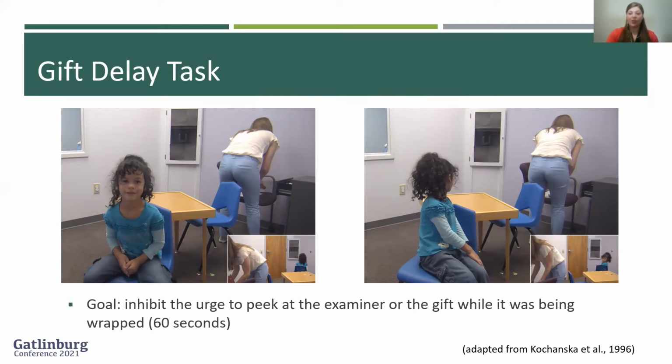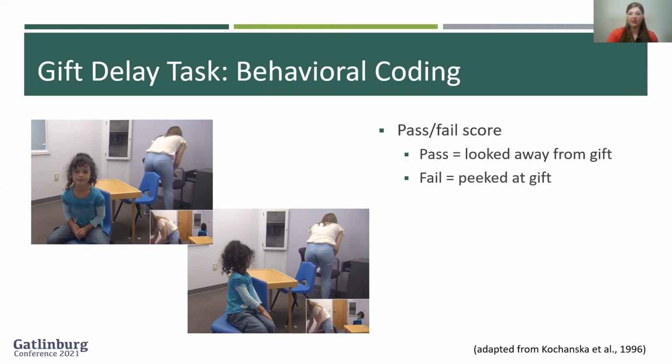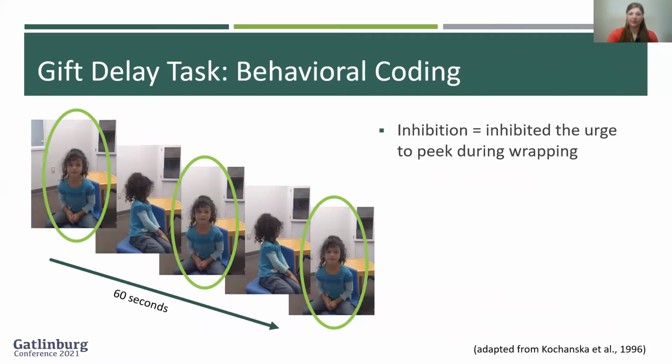The task goal was to delay gratification by inhibiting the urge to peek at the examiner or the gift while it was being wrapped. The task was filmed and behavioral coding was conducted. Categorical pass-fail ratings were assigned. If the child delayed gratification and looked away from the gift while it was being wrapped, the child passed. If the child peeked, the child failed the task.